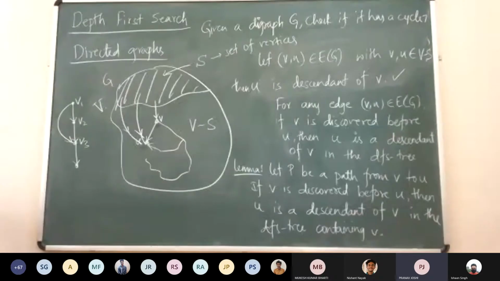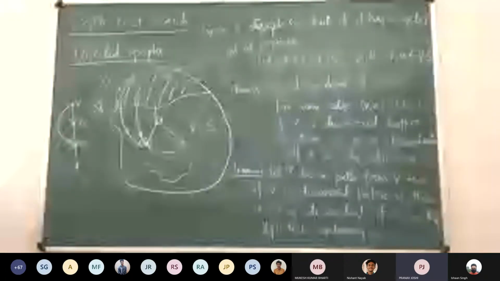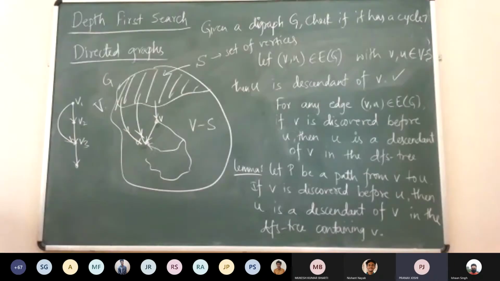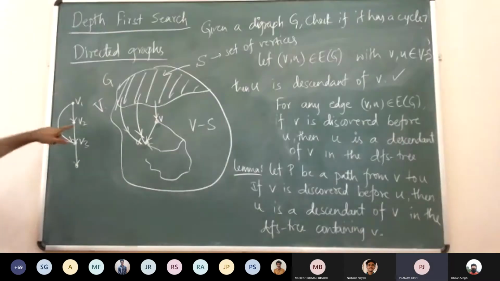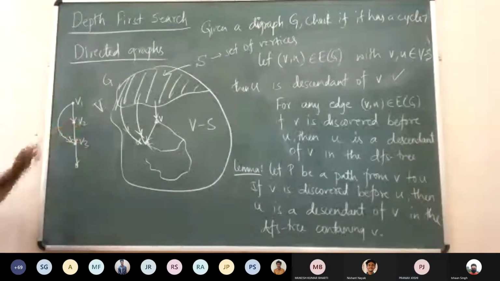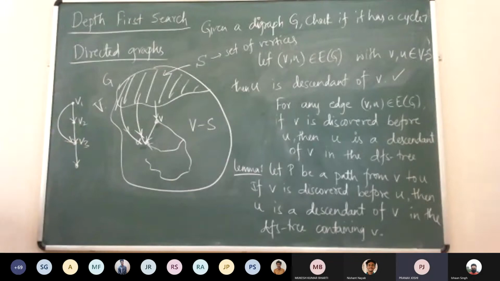If V2 is a descendant of V1, then we can go on discovering V3 from V2 because it's its neighbor, so it will be a descendant of V2, and since V2 is a descendant of V1, V3 will also be a descendant of V1. But we can't say that V3 is a descendant of V2.